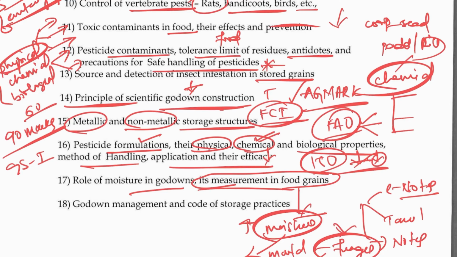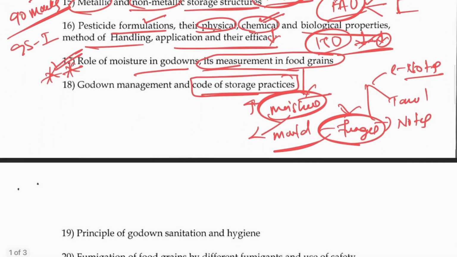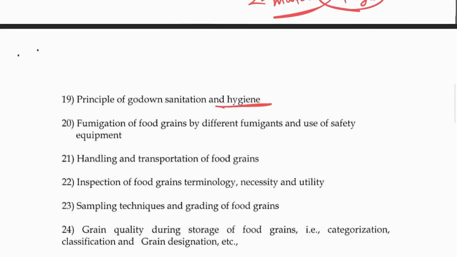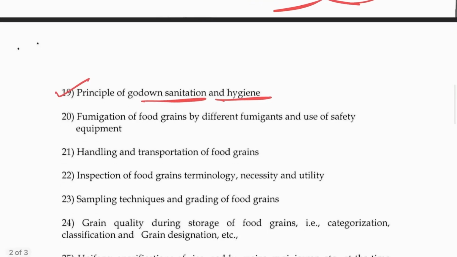So, a very important chapter in this whole paper: grain management and code of storage practices. This is also important, where you can get the information directly from the internet. There is no book available. Then the principles of grain sanitation and hygiene, which come in the same chapter. And again, what we have discussed, fumigation as a chemical method for the storage of food grains by different fumigants. So you also have to know the use of fumigants and the use of safety equipment.